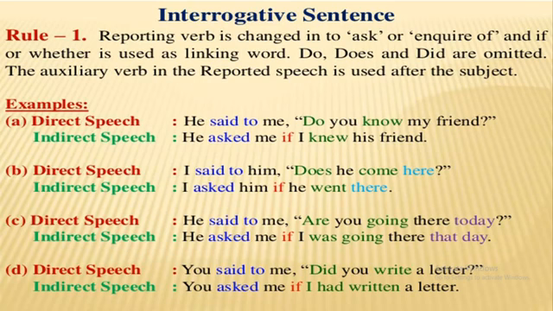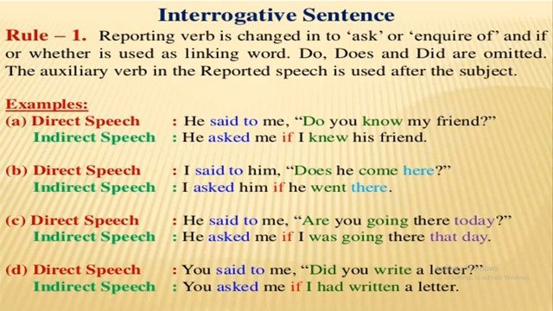And here is changed into there. In the third example, you see that in direct speech, he said to me, are you going there today? In indirect speech, he asked me if I was going there that day. Here today is changed into that day.